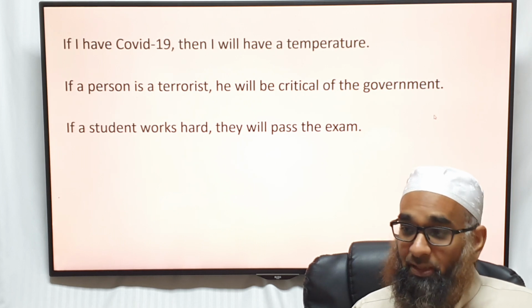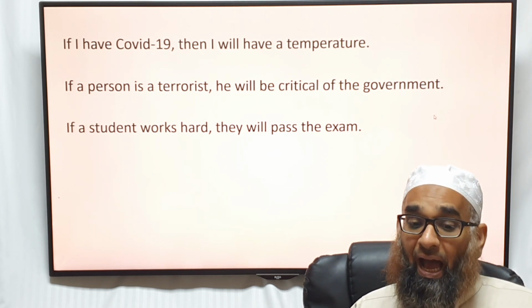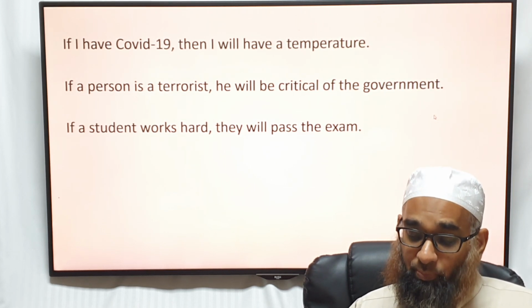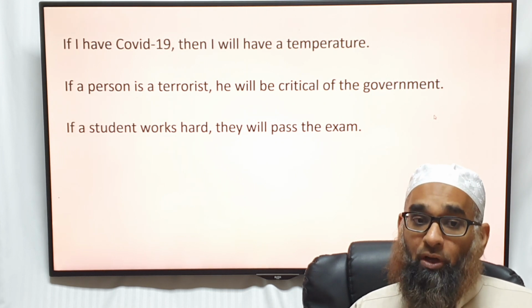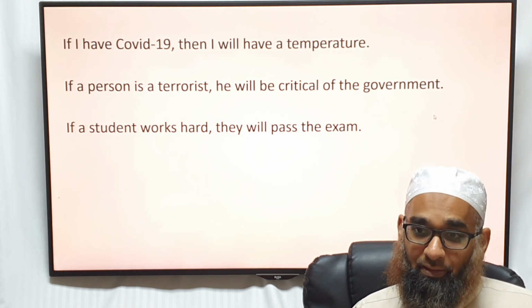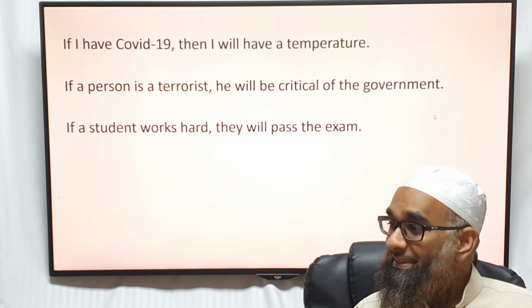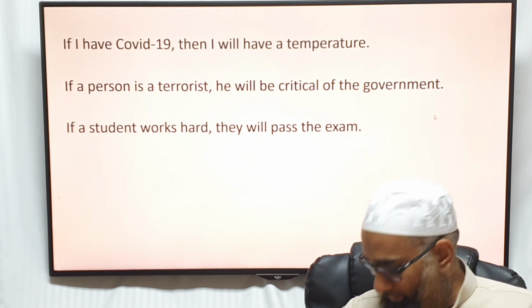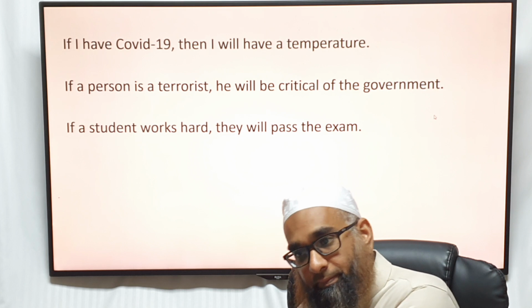Affirming the consequence. Maybe they passed because they were very clever, they didn't revise. And if a student works hard, they pass the exam. If they didn't work hard, they didn't pass the exam? No. Because why? Denying the antecedent. Not a valid form of argument.